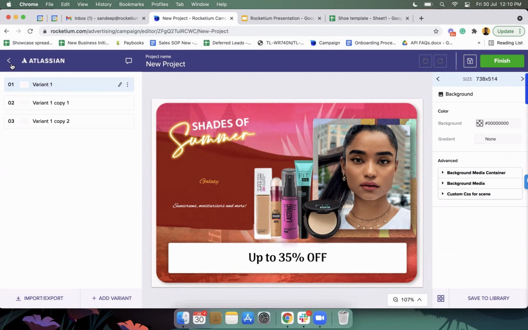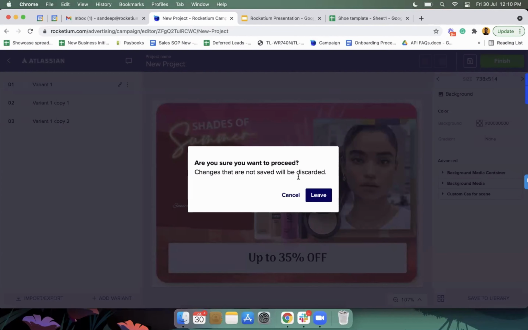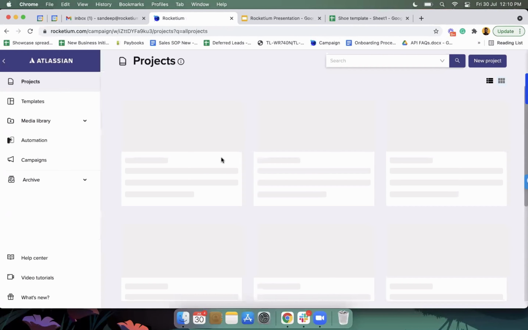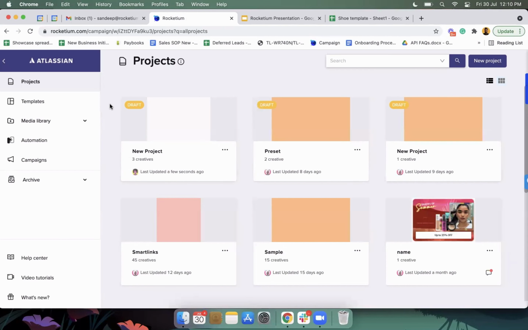So all I have to do now is sync Facebook. At that point, all the creatives will get updated. What I'm saying is, traditionally you would download everything and update it again, but here you don't have to do anything.